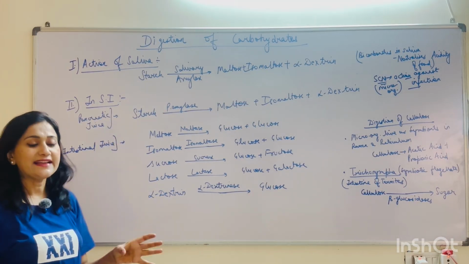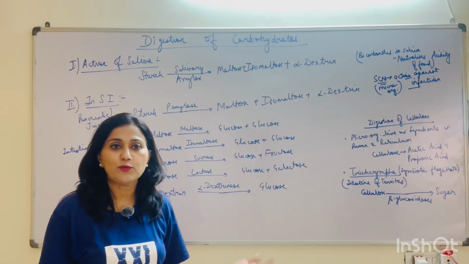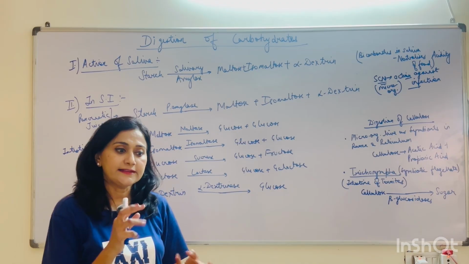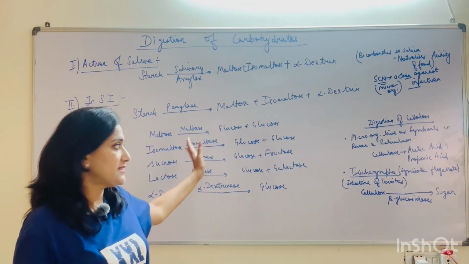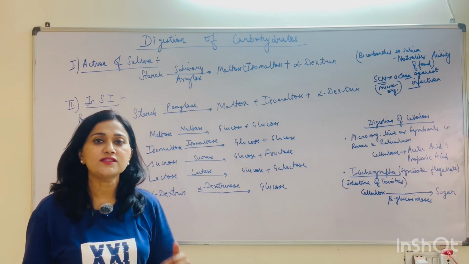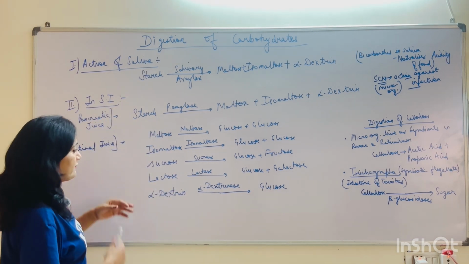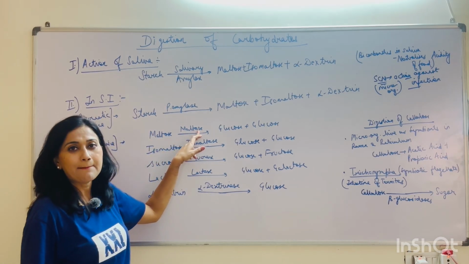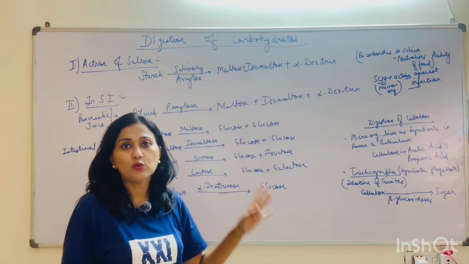The enterocytes, the cells lining the intestine, produce a lot of mucus so that the food gets softer and mixes well, and the action of the enzymes in the pancreatic and intestinal juice can take place.